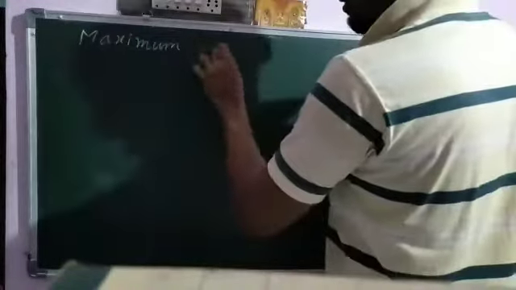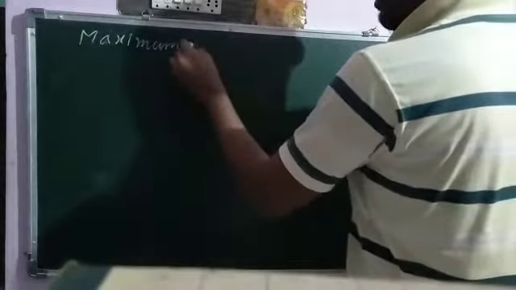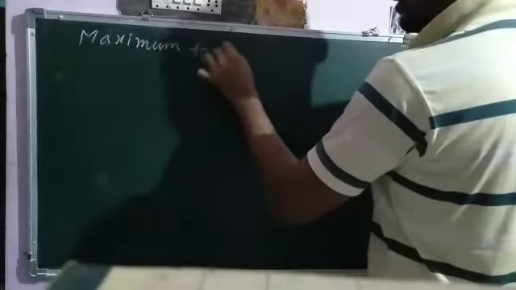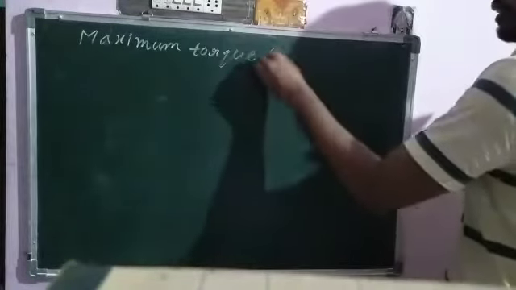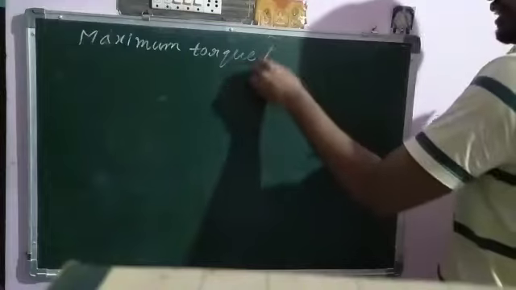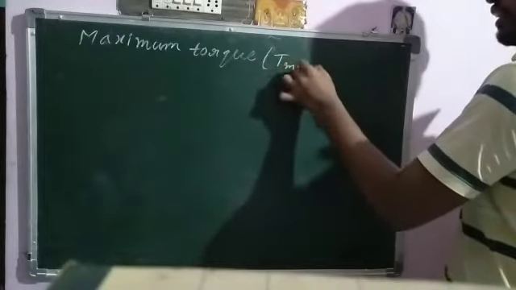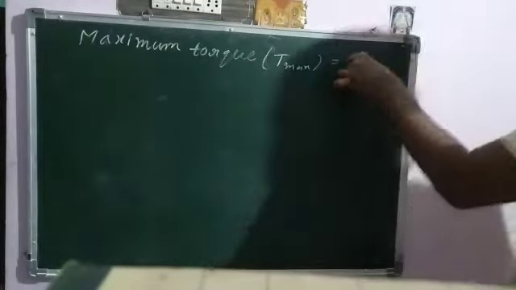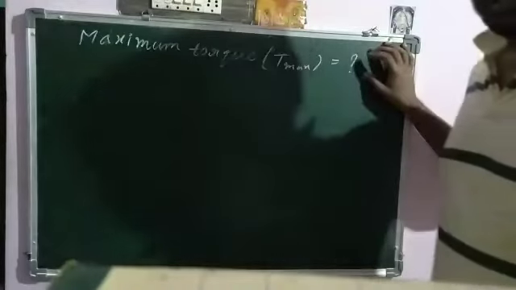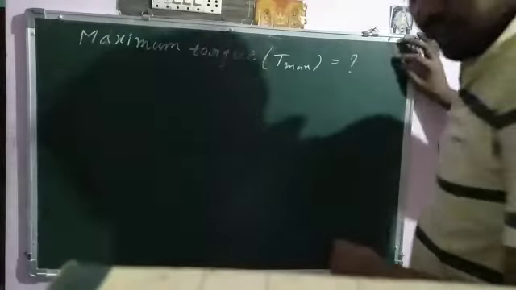Theories of failure, very important topic from unit 1. So the maximum torque, denoted by T maximum, is the unknown value we have to calculate. What about the given data here?